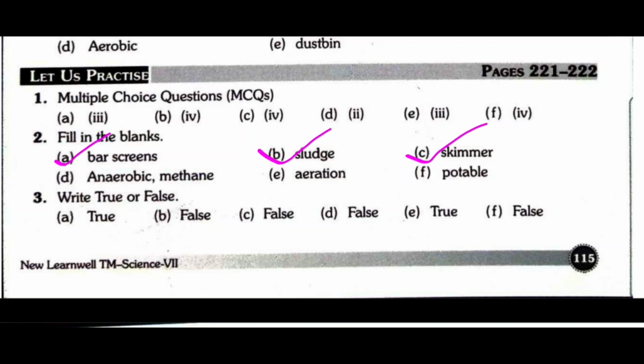Question D: dash bacteria act on sludge and convert it into dash. Anaerobic bacteria convert it into methane. Then E: air is pumped through clarified water in an aeration tank. Then water that is safe for drinking is called potable water.